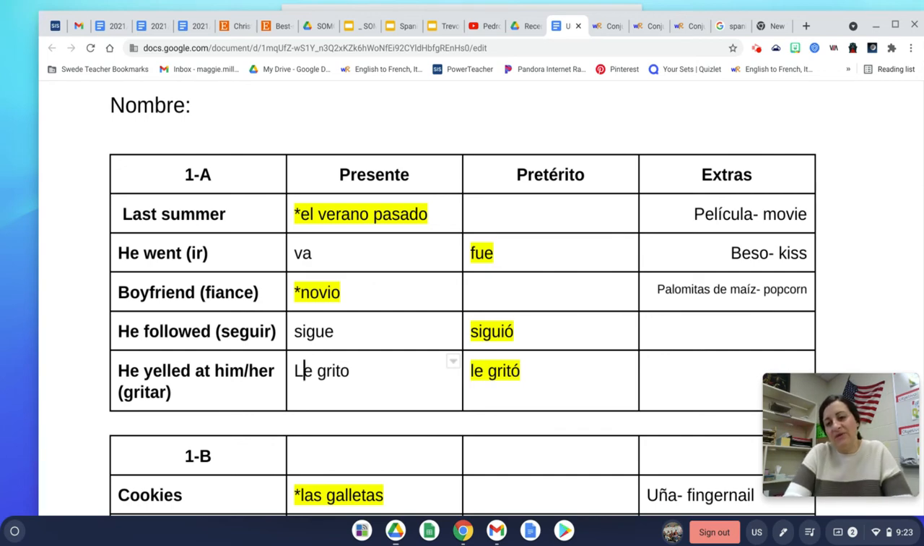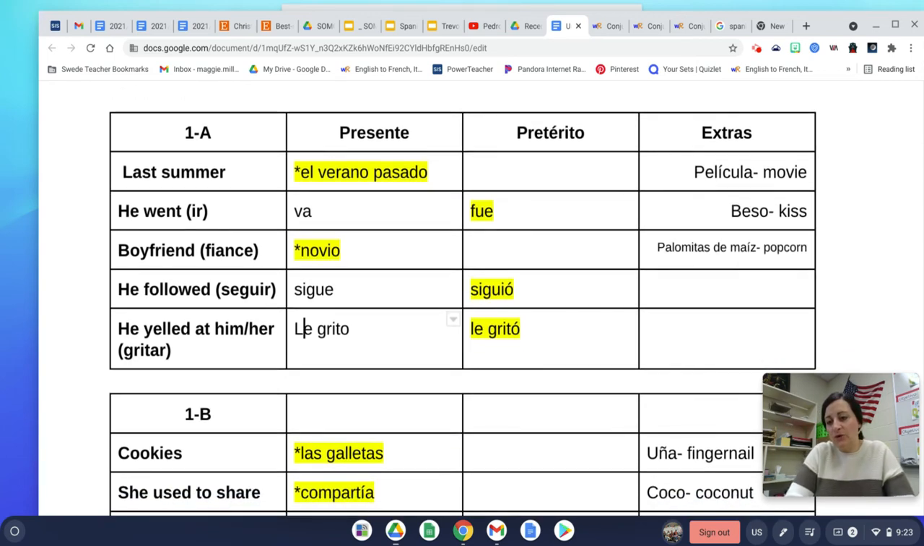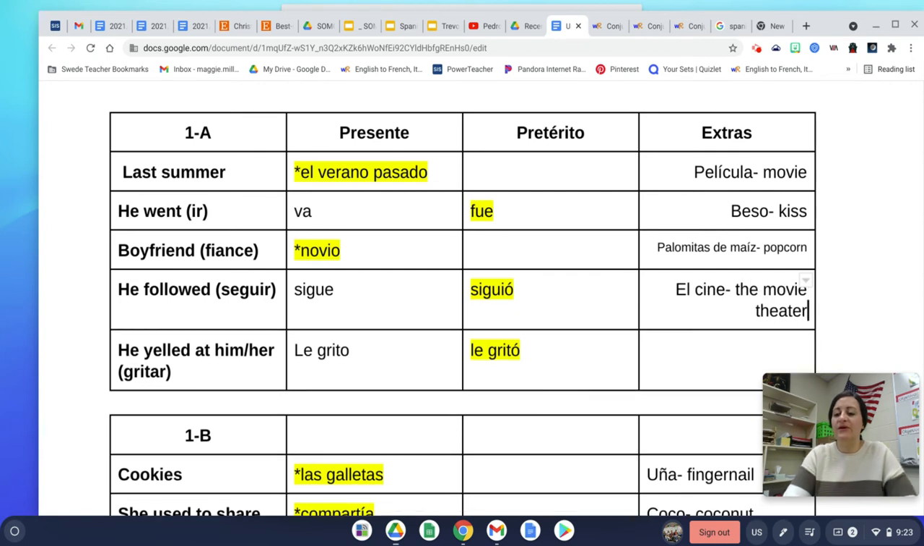The extra words here, we've got movie, which is a película. Okay, that's the movie that you're watching. Now, if you would go to the movies, as in like the movie theater, that's a different word. That is el cine. That would be the movie theater. So you go to the cine to watch the película.